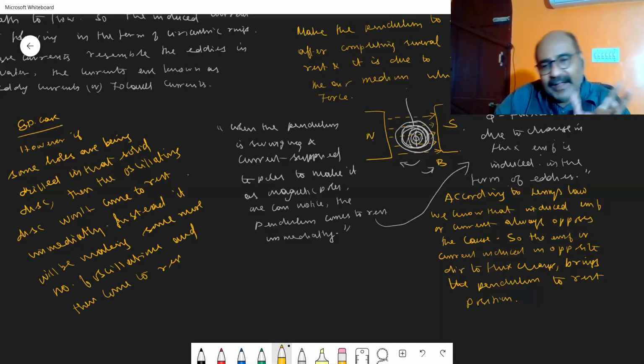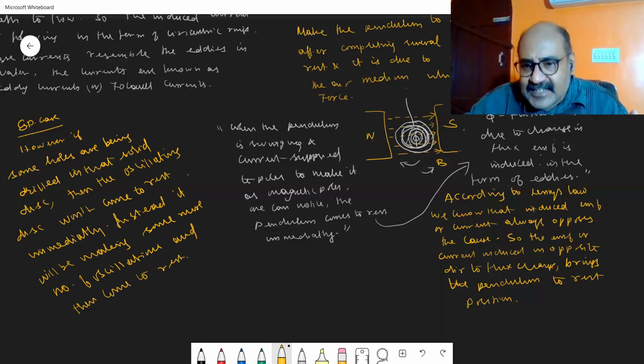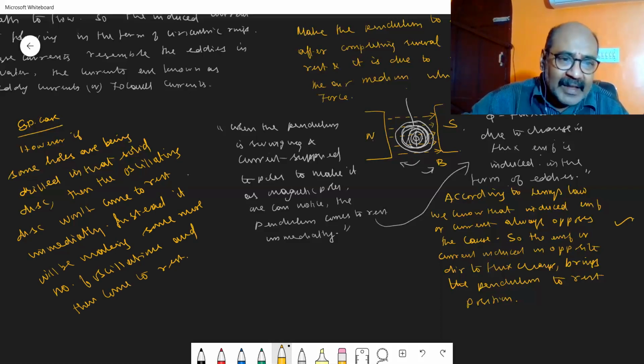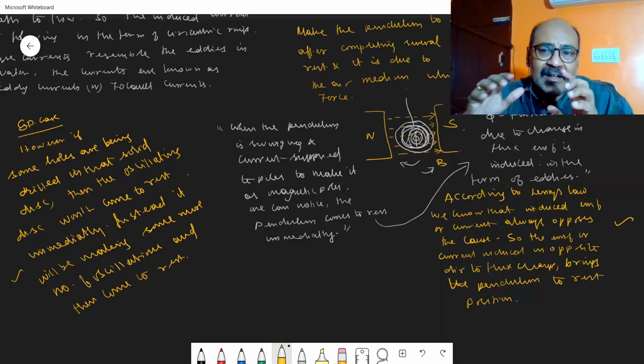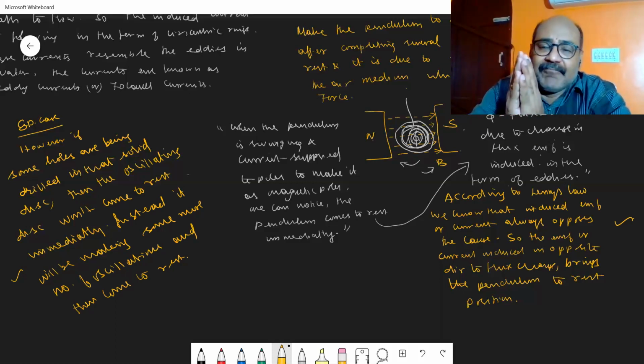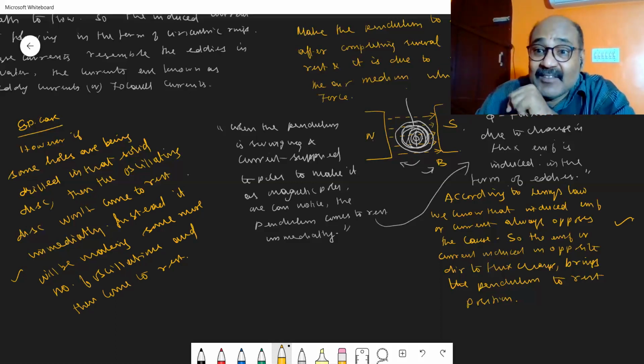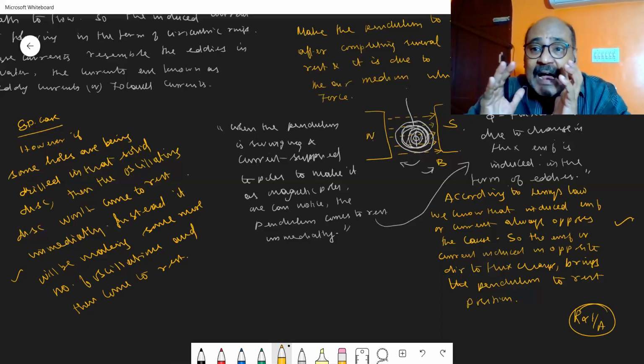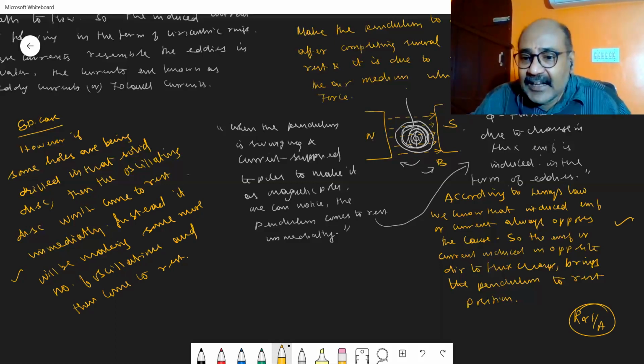This is the difference between this case and the previous one. When you consider the mass as a solid disc or solid plate, we know the resistance is inversely proportional to area. When it is a solid disc, the area is large.